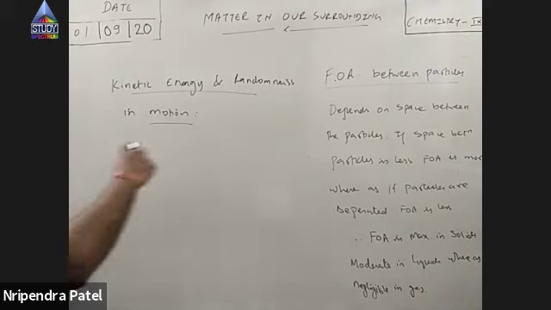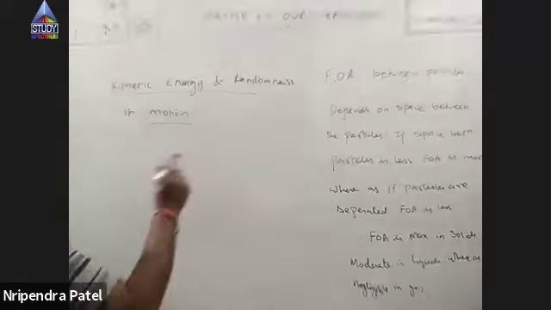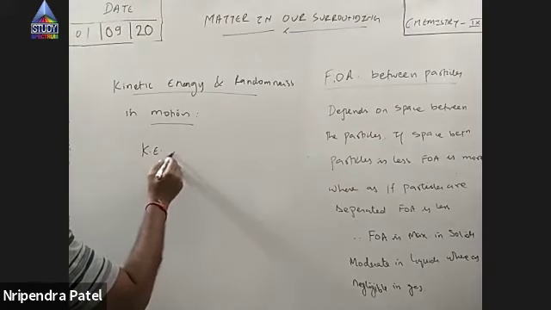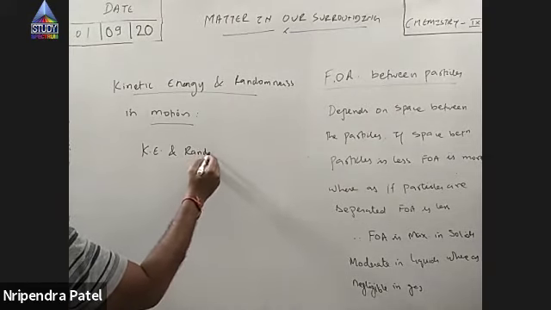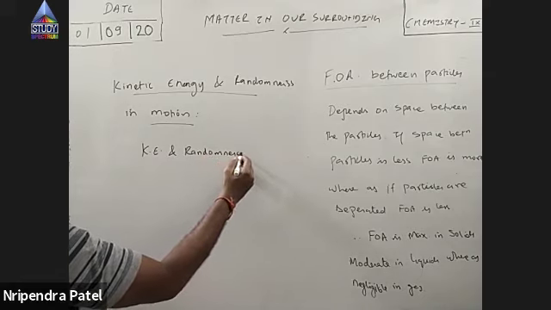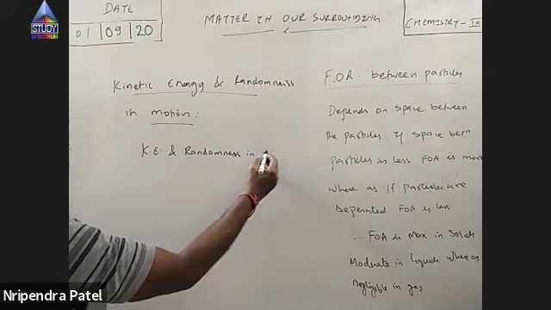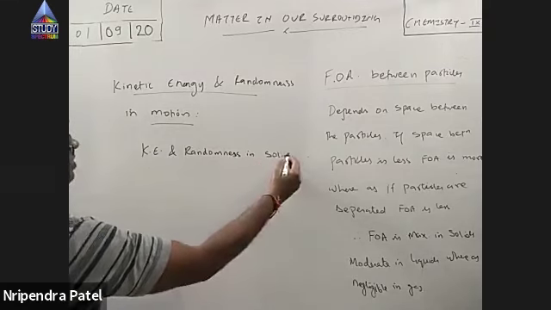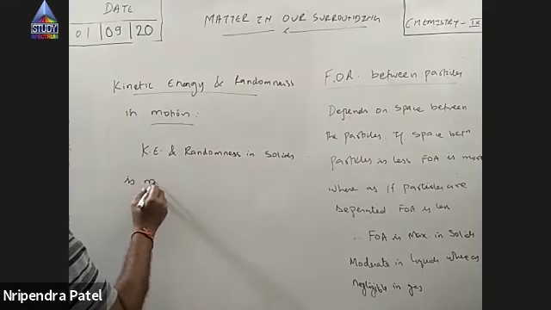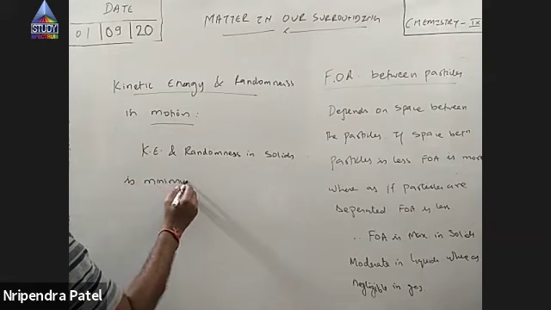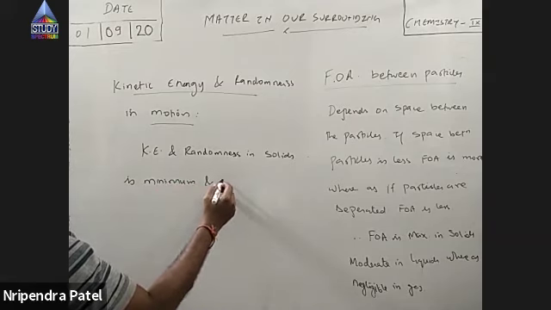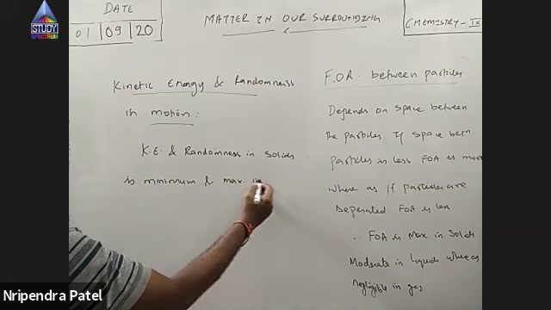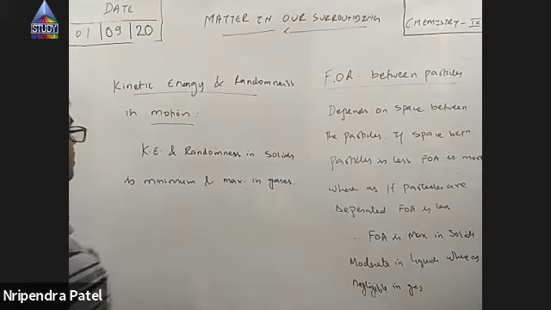Even randomness is maximum in gases. So kinetic energy and randomness in solids is minimum and maximum in gases.